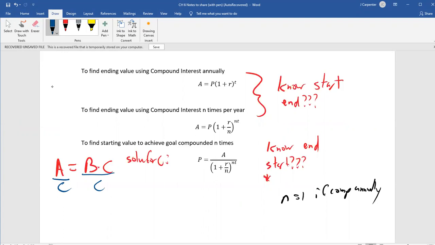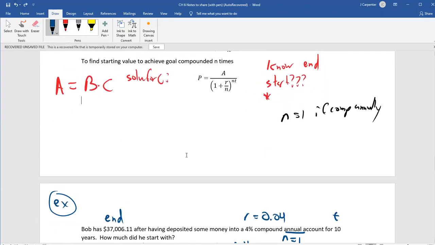So if you divide both sides by that parentheses, this 1 plus r over n raised to the nt, basically the parentheses just goes under the A. So the C, again, is representing me dividing both sides by the parentheses. That's how this is derived. These two formulas right here are literally the same thing, just algebraically rearranged.